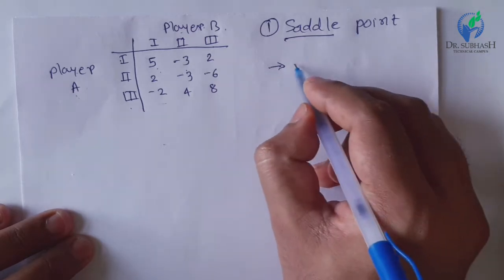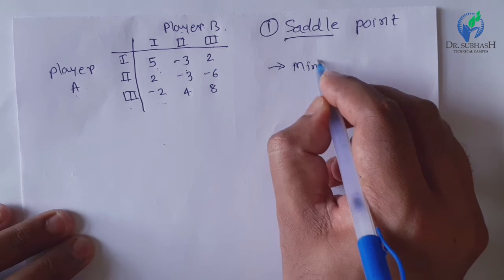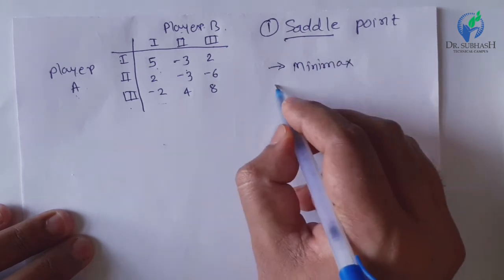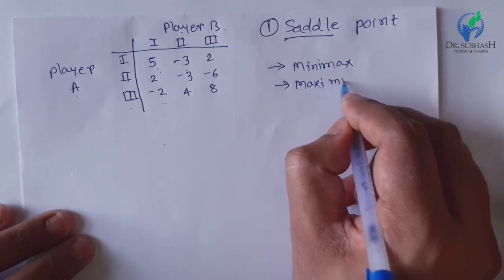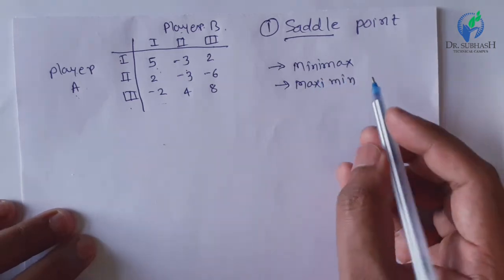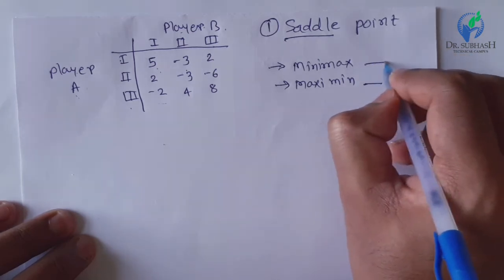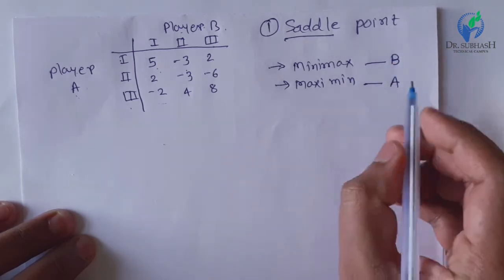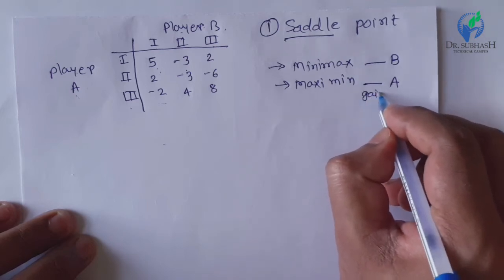Again, player A has two strategies, A1 and A2, and player B has three strategies, B1, B2 and B3. The payoff matrix would be -1, 2 and -2, and here 6, 4, -6. So this is the payoff matrix.